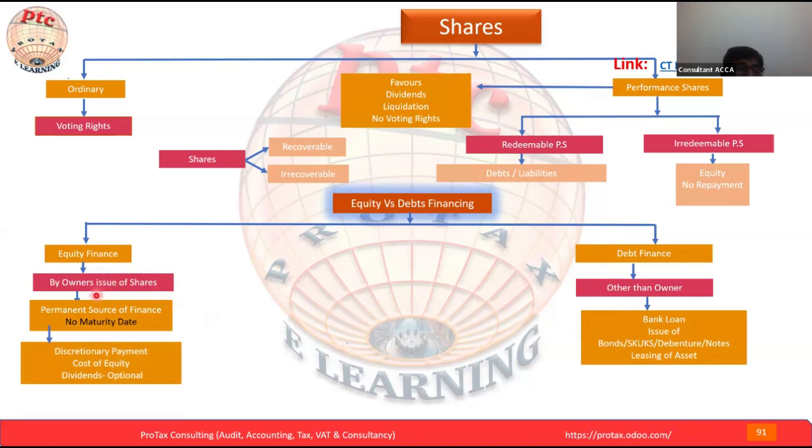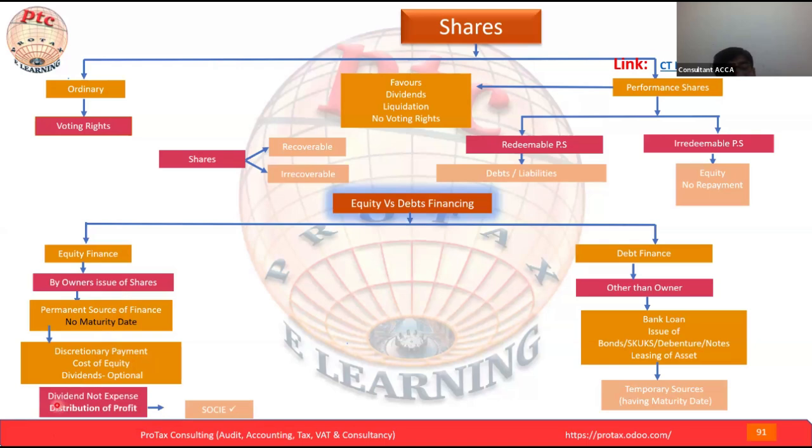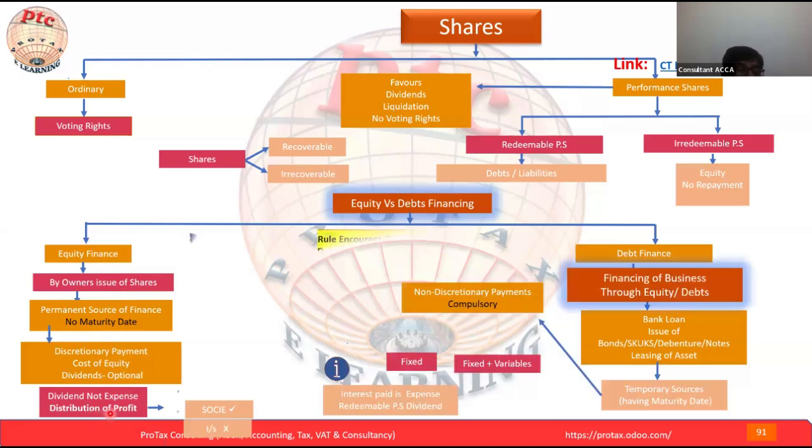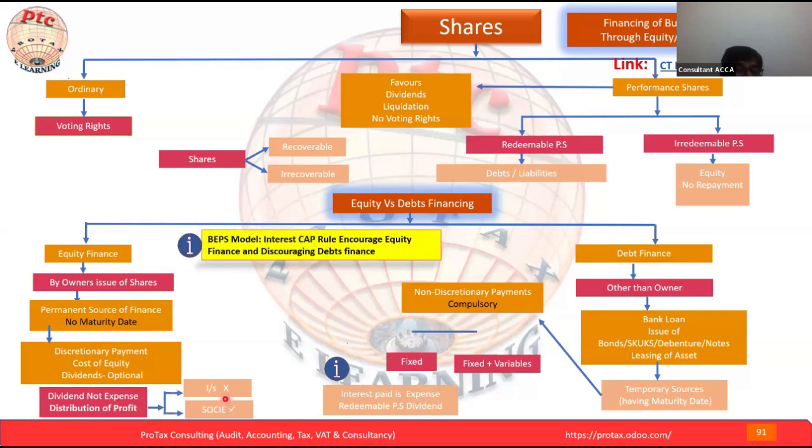Now here we're seeing equity finance by owners, issue of shares, a permanent source of finance with no maturity date. This is a discretionary payment; the cost of equity, the dividend, is optional. Dividend paid is not an expense. Here we are paying the dividend, but it would not be an expense. It would be called distribution of profit, which means it will not go to the income statement. It will go to the statement of changes in equity.